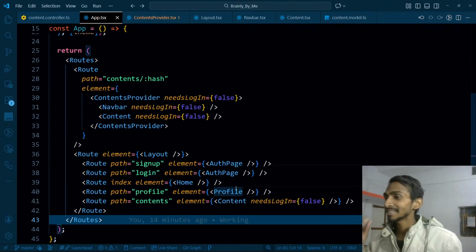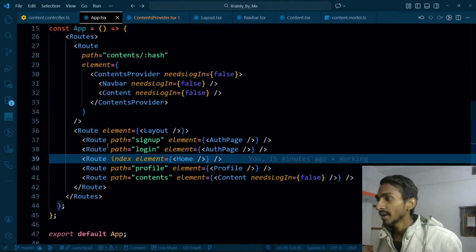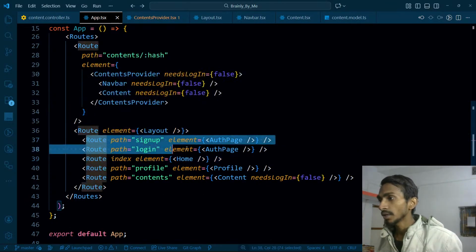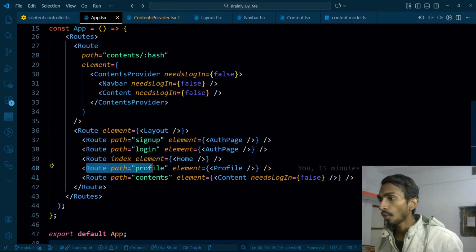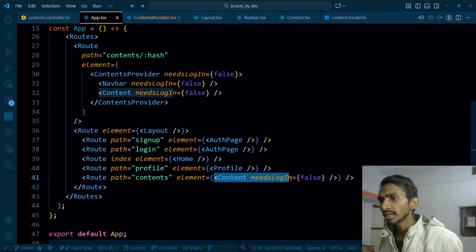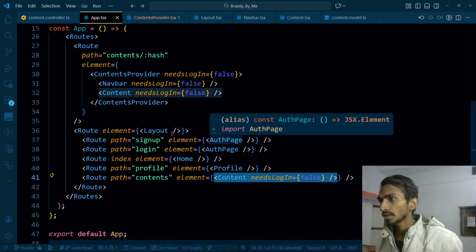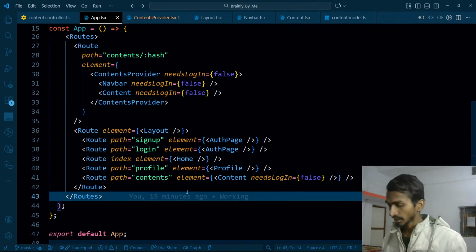So this thing is done. I'm just committing everything before going ahead, because I know I will mess up with this thing. One thing is simple, that I don't need my content provider to run here. I want my content provider to run only in this particular case. But if I'm just running my content provider here, then what will happen? Let's check that out. What all is using my content provider? I have to check that.